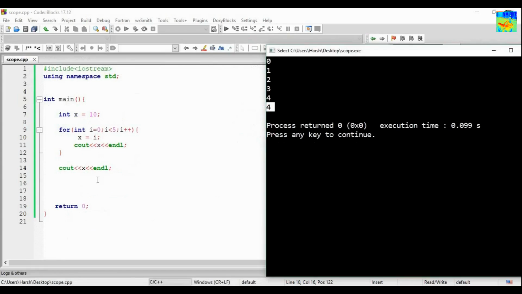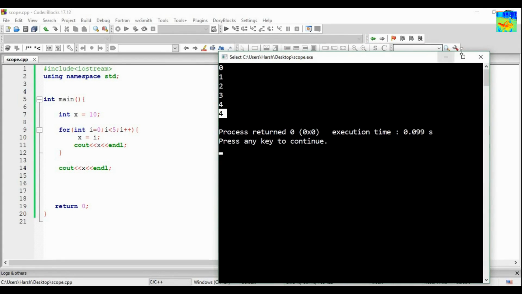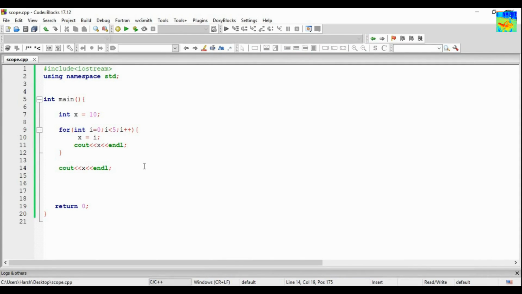Okay, now one more thing. What will happen if I try and print cout, let's say i? So I think the compiler will show us an error. Why? Because this i is a part of the for loop, and hence the scope of variable i is between this bracket and this bracket, and I am using it outside the for loop. So the compiler should show us an error.